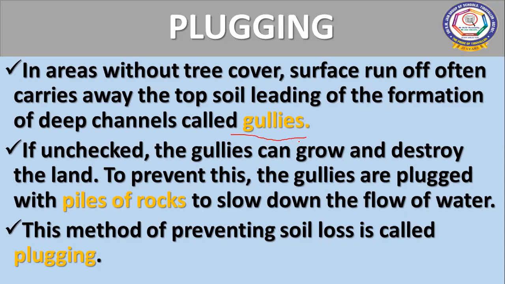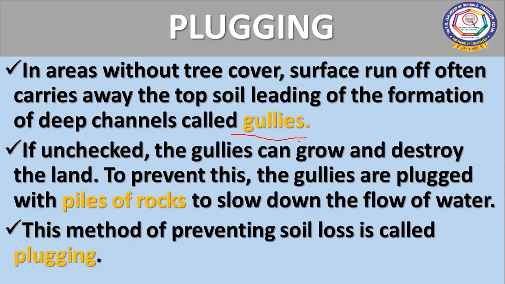So what can we do? If we do not check it, the gully will grow in size and destroy the land. So to prevent gullies, we are going to plug them. Gullies are plugged with piles of rock to slow down the flow of water.